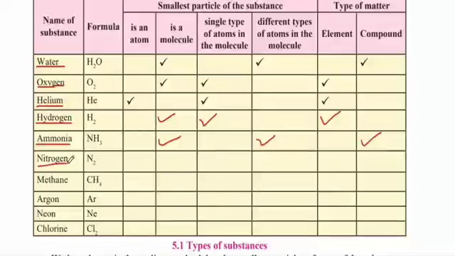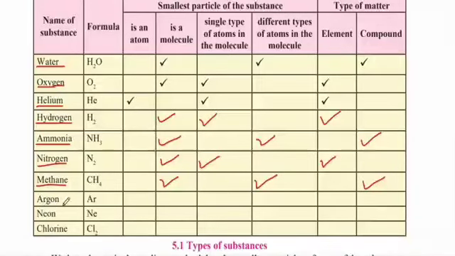The next example is nitrogen, which is 2 atoms of nitrogen together. Therefore, it is a molecule, but it has a single type of atom in the molecule. And it is an example of an element. The next one is methane. Methane is CH4. So that is 1 atom of carbon combined with 4 atoms of hydrogen. And this is a molecule. But it does not have the same atoms in it because there is carbon as well as hydrogen. Therefore, it has different types of atoms in the molecule and it is a compound.